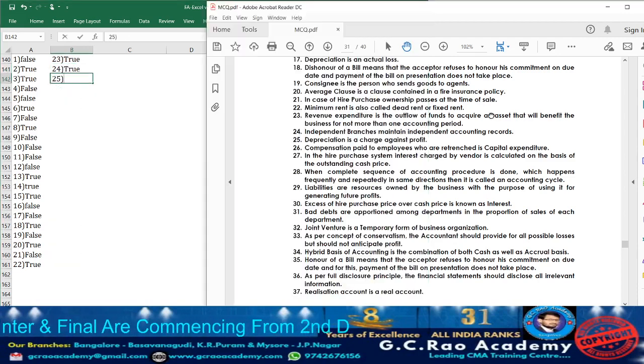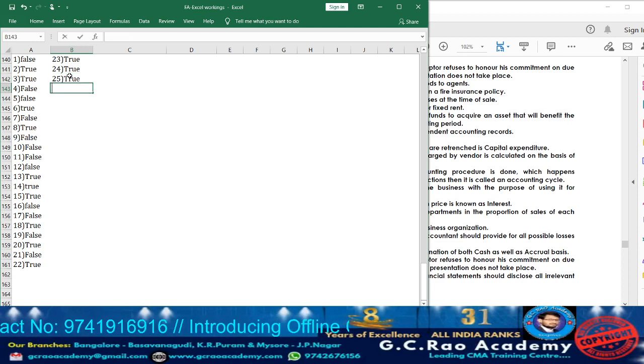Now moving on to statement 25. Depreciation is charged against profit. Yes, we can tell, because depreciation is an expenditure. Even though there will be no actual cash movement, depreciation will be charged on a fixed asset and also it will be debited to the P&L account, meaning it will be treated as expenditure. So what will be the impact on the profit? The profit is going to decrease. So we can tell depreciation is charged against profit. So the statement is true. So accordingly take down true.